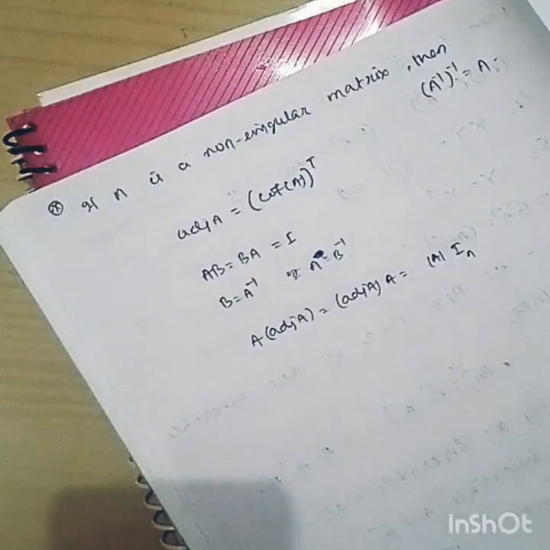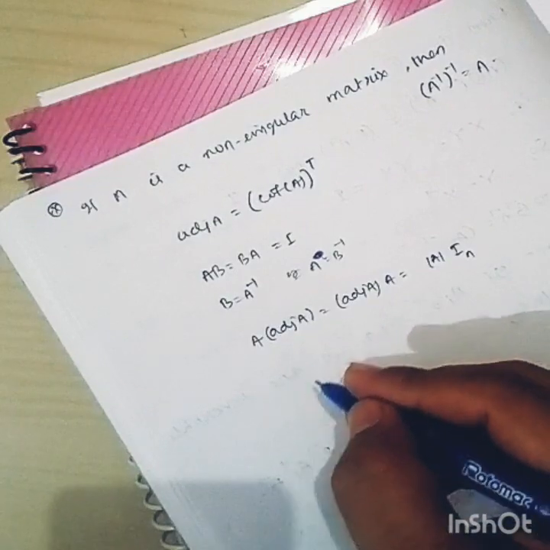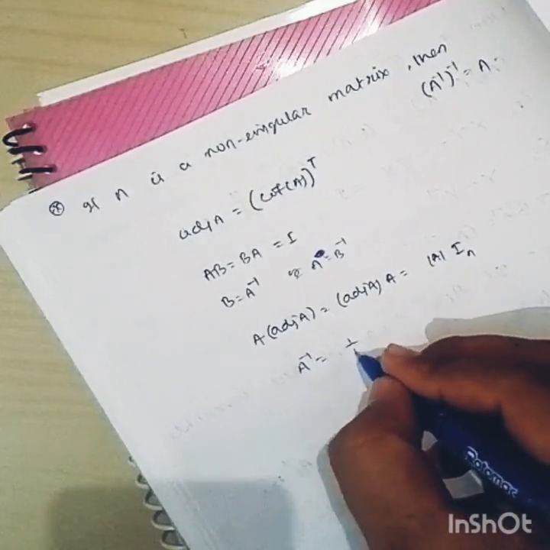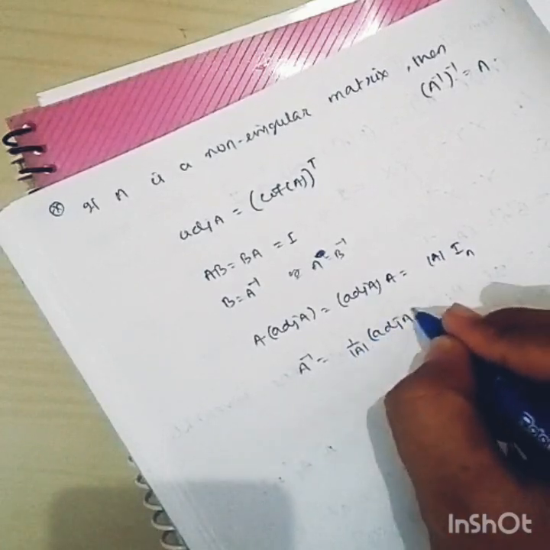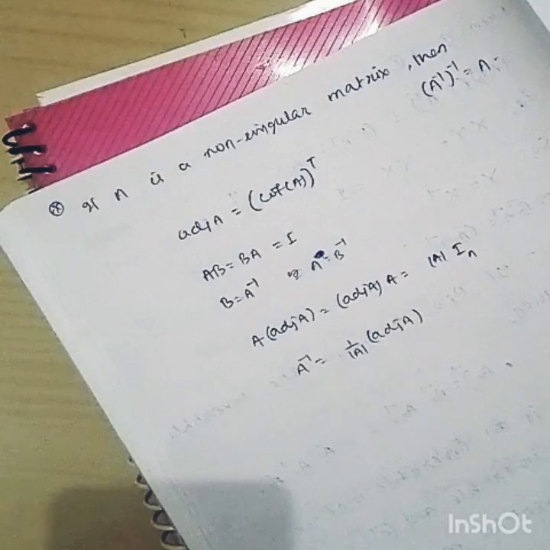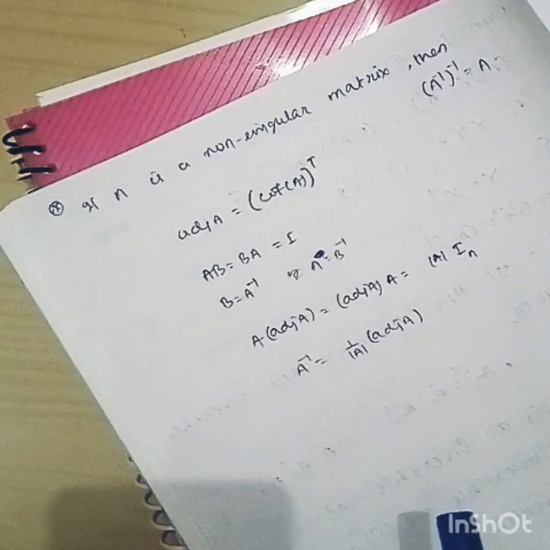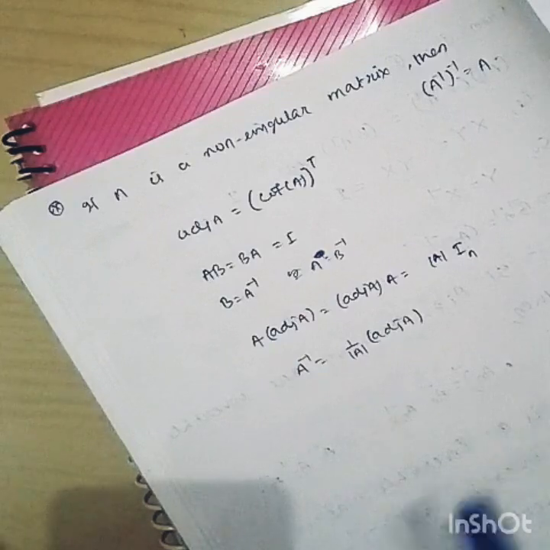And from this result we prove that if A is a non-singular matrix, then A inverse equal to 1 by determinant of A into adjoint of A. So if A is a non-singular matrix, then the matrix is also invertible.